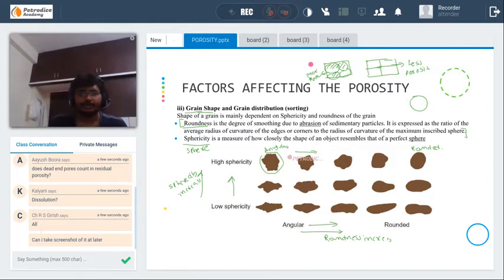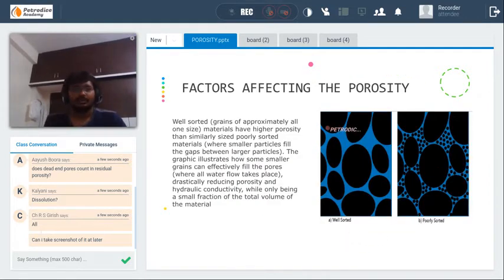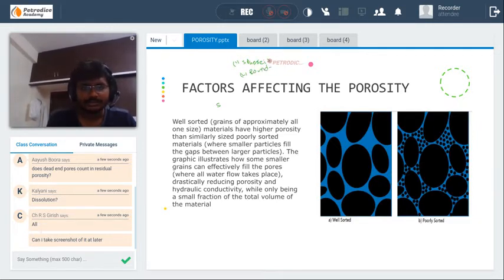I think you have noted this one. And sorting. The first term is sphericity, two is roundness, three is sorting. What do I mean by sorting?